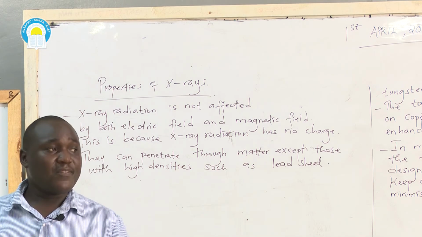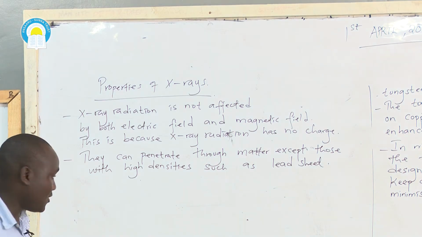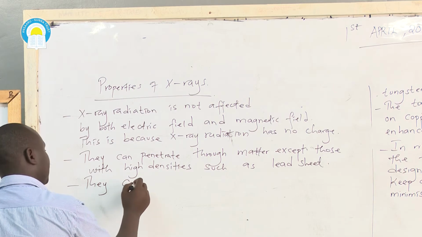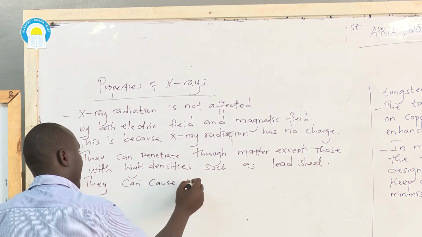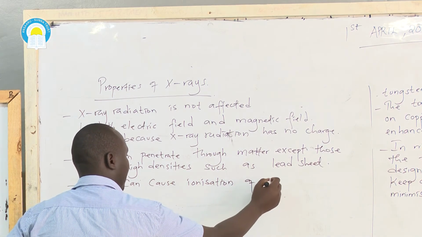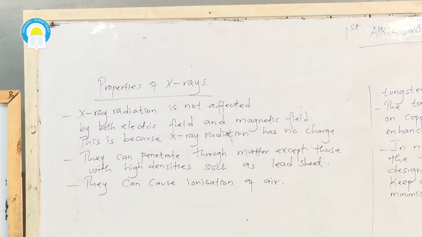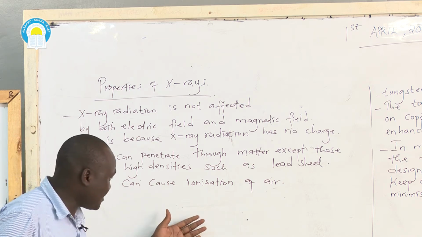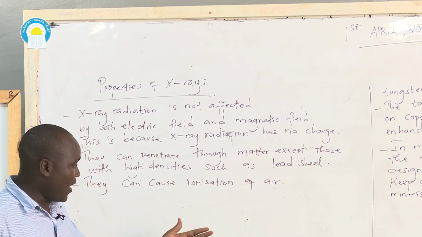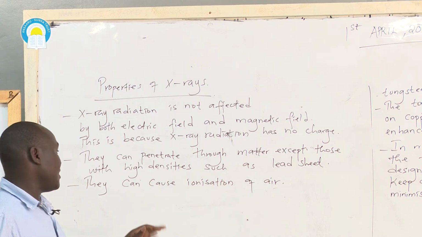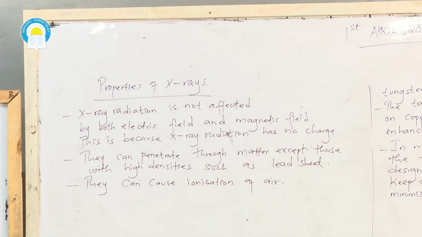Apart from that, they can also cause ionization of air. Now, what do you understand by the term ionization of air? This simply refers to a process whereby air particles are made to acquire charges, making air particles to possess charges. That is what we call ionization of air.